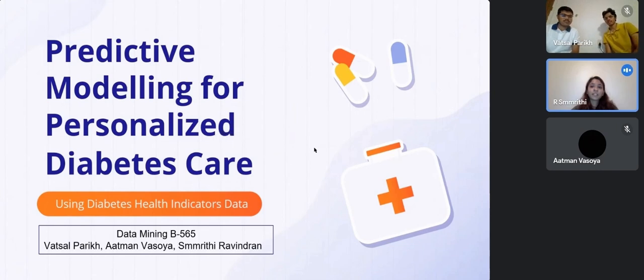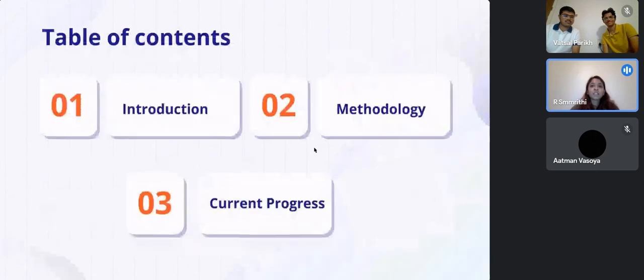We are going to be presenting a project on the topic predictive modeling for personalized diabetes care using diabetes health indicators data. I am Smriti, and along with my group members Aatman and Vatsal, we will take you through the key aspects of our project. So, our presentation will be covering the introduction, methodology, and the current progress.